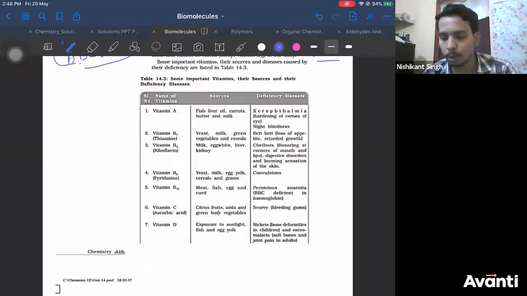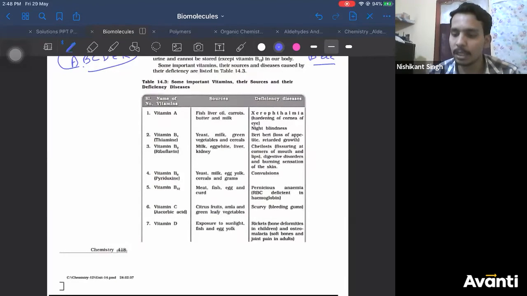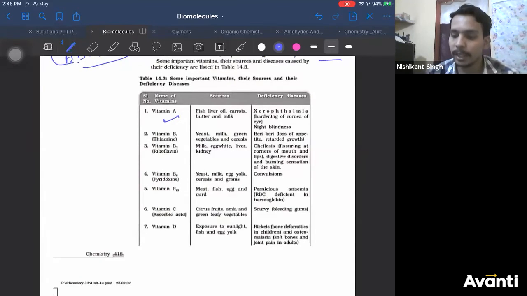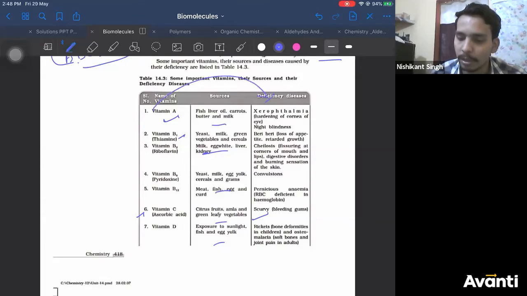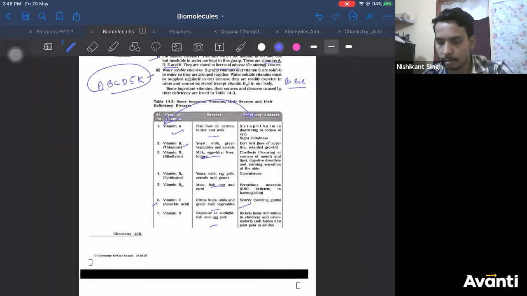Now this table you have to go through and remember it. From vitamin A deficiency you get which disease? You get xerophthalmia. From vitamin B1 deficiency you get beriberi. These questions are never asked, but still in case they are. From vitamin C deficiency you get scurvy. And what are their sources? Even if you don't read them, it's fine. But these two columns are important: deficiency and disease. I think that's all for this chapter, guys.